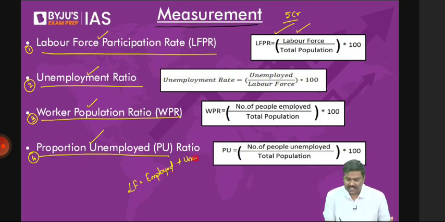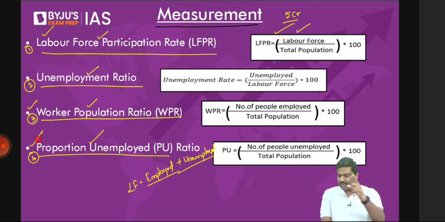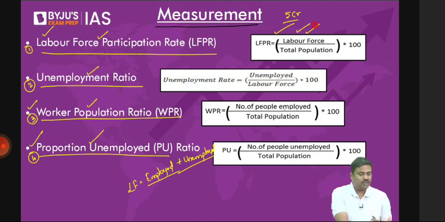Can I say that labor force is the population which is employed plus population which is unemployed? Now, can I use the first formula to write 2 more formulas, that is 3 and 4? Please make an observation. In the numerator we have labor force divided by total population into 100. Can I use this formula to write 2 more formulas, that is 3 and 4?